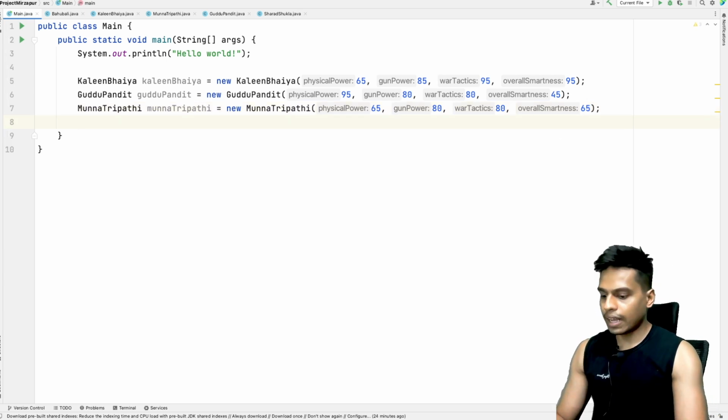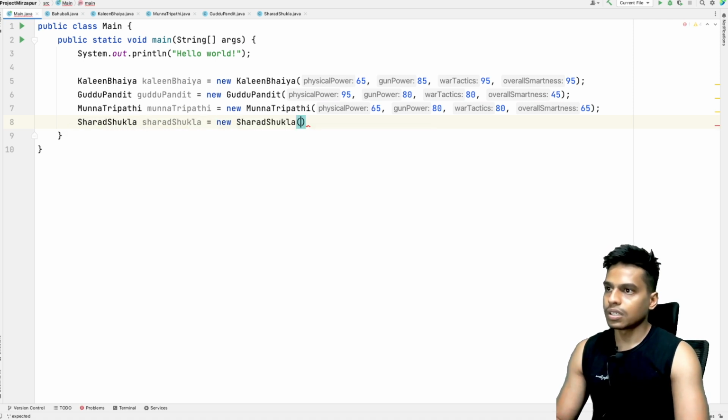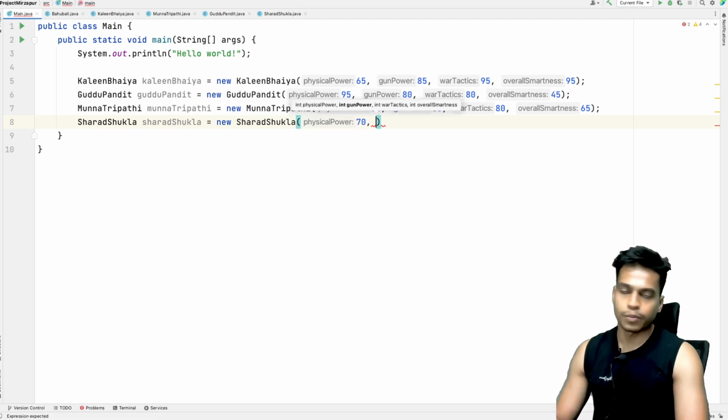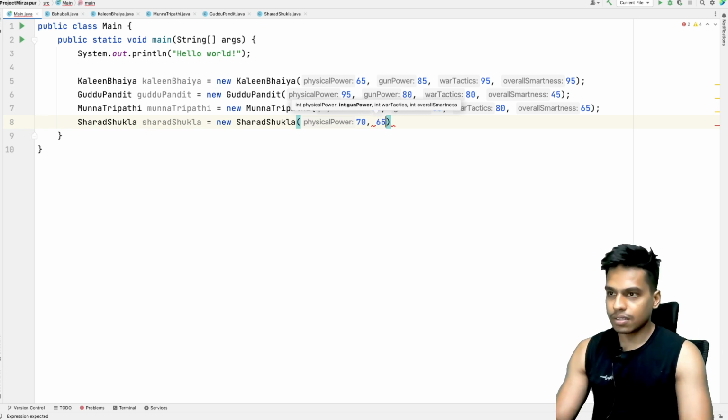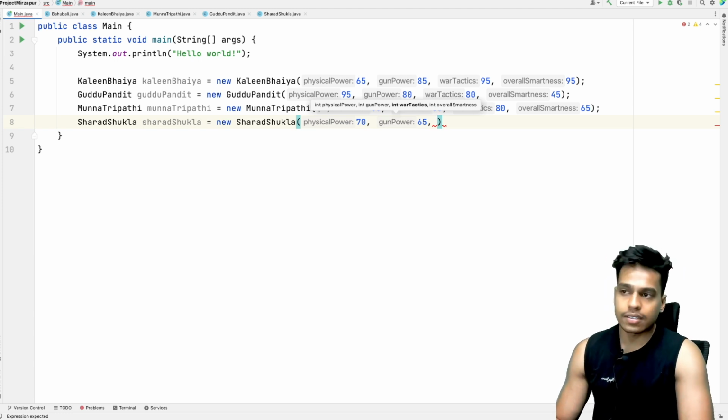And then finally what we have is Sharad Shukla, new Sharad Shukla, and the physical power that we have is 70, at least more than Munna Tripathi in physical strength. Gun power is 65, I would say. So this guy is not so great with the guns.